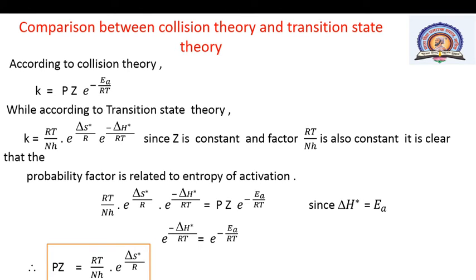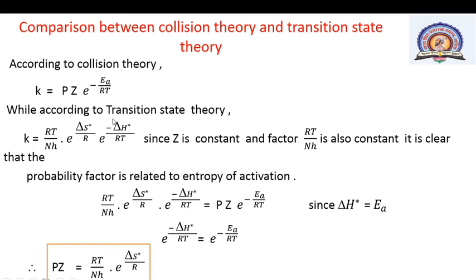Then the next point, the comparison between collision theory and transition state theory. According to the collision theory, as we know, the equation is k is equal to P into Z into e raised to minus Ea upon RT. Here P is the steric factor or probability factor, Z is the collision frequency, Ea is the energy of activation, R is the gas constant and T is the absolute temperature.